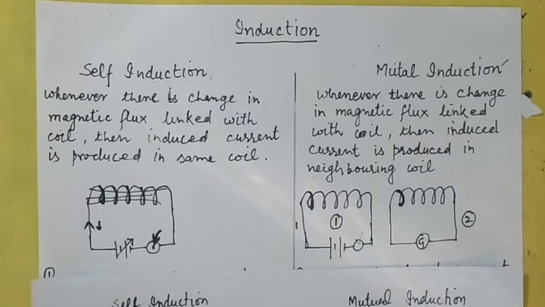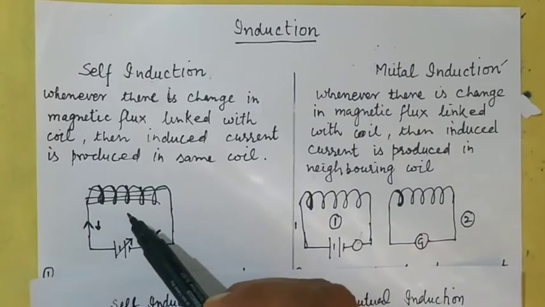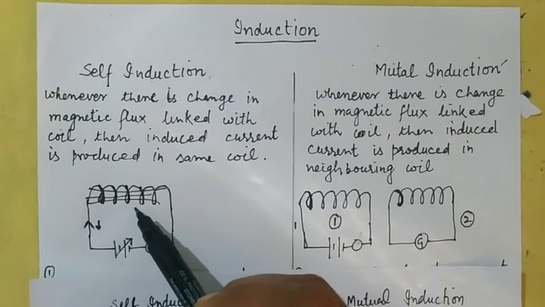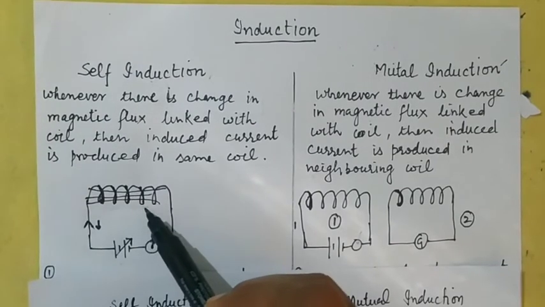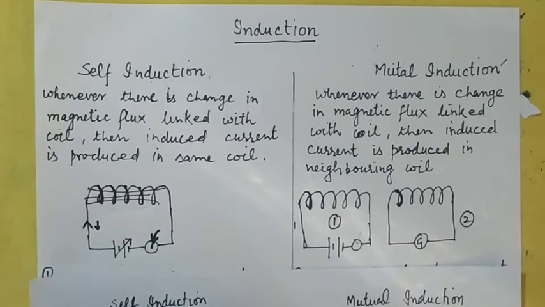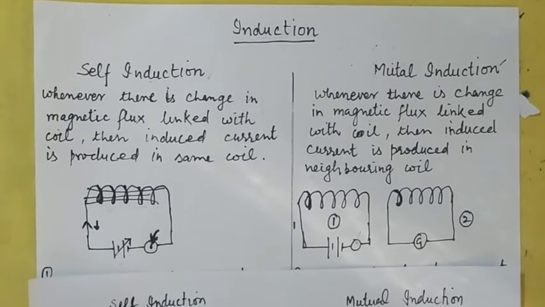According to the Faraday law, the change in magnetic flux induces a current or EMF. So here the induced EMF is produced in this coil, same coil. So that is why we call it self-induction.